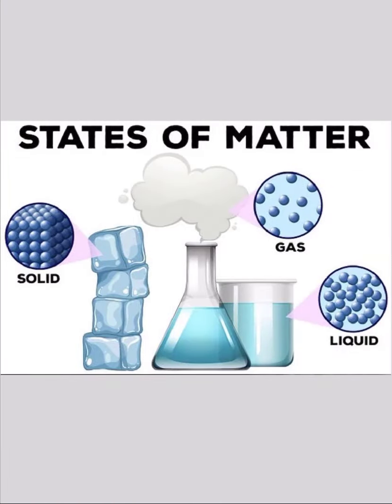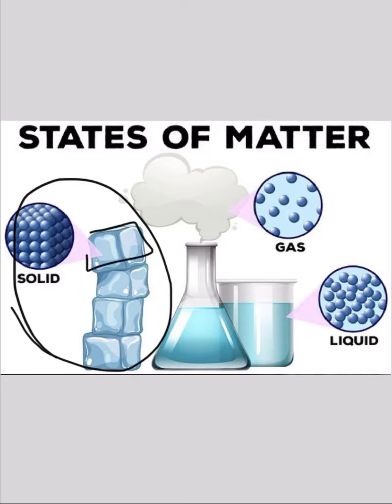In the pictures we have the states of matter. First of all, we will start from the solid state. The solid matter we have is ice, a cubic ice. The shape and the volume of the cubic ice, if you change its place, doesn't change. It means the cubic ice will stay in this form.